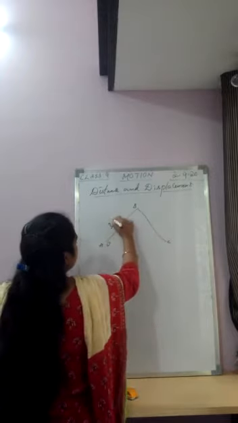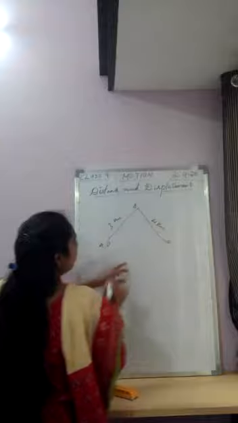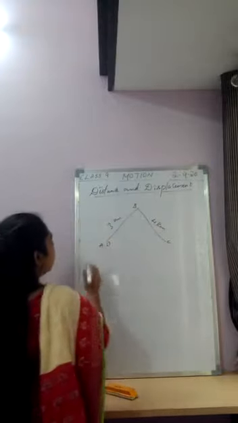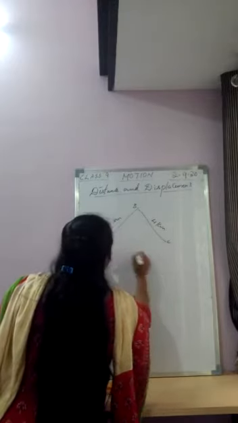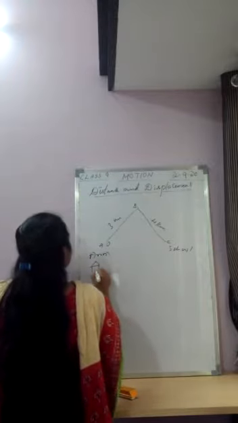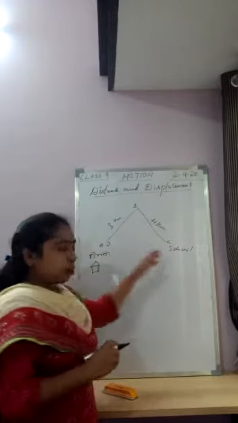This is 3 kilometers from B to C. It is 4 kilometers. Here, suppose Arun has to move to his school. This is a house. So Arun has to move to his school.